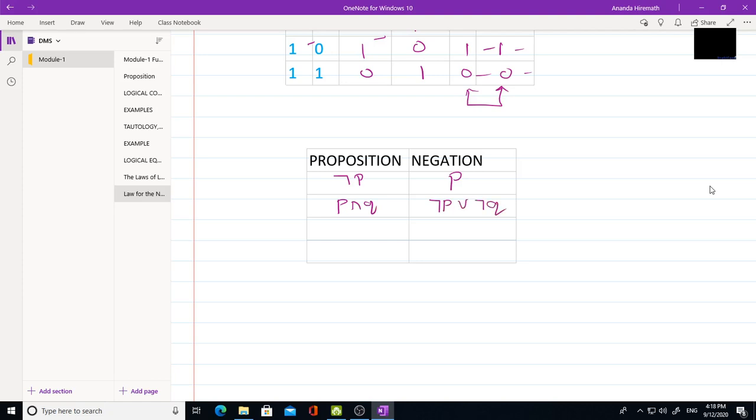Well, now P or Q, what is its negation? Again by using De Morgan's law I can write not P, instead of or I should write and, not Q. Now one more, P conditional Q. What is its negation? Just now we have proved that it is P and not Q. So this is the negation, that is the law for negation of a conditional.